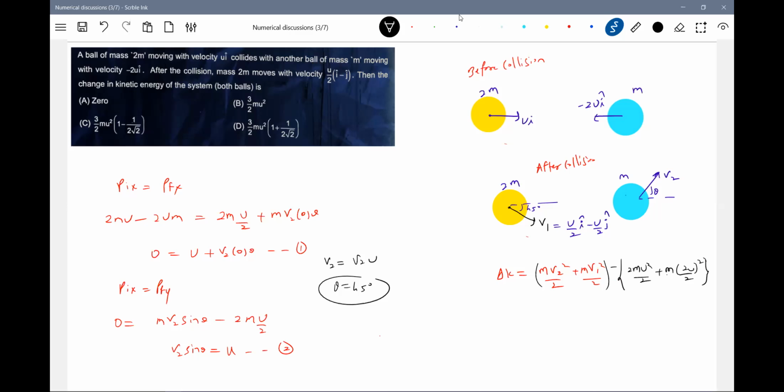If delta K is non-zero, it is inelastic. If delta K is 0, it will be elastic. m by 2 will come outside, so this will become 2u square. V1 will be how much? 1 by 2, u square by 4, I think it will be u by root 2. So substituting V1, m by 2 I took outside, V1 will be u by 2, so this will become u square by 2.